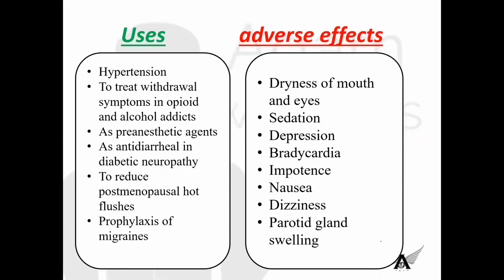What are the uses and adverse effects of clonidine? Uses include hypertension, treating withdrawal syndrome in opioid and alcohol addicts, and smoking cessation. It is also used as a pre-anesthetic agent, as an antidiarrheal in diabetic neuropathy, to reduce postmenopausal hot flushes, and in prophylaxis of migraine.